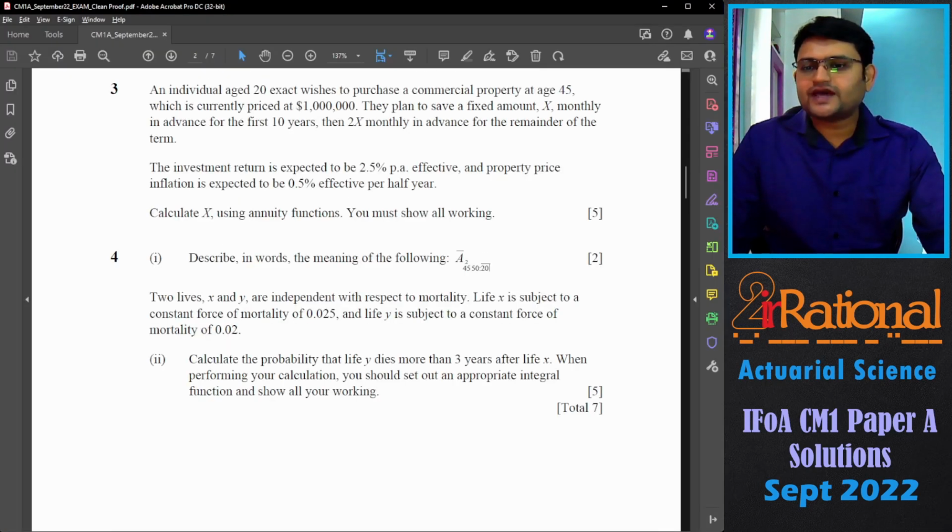Two lives X and Y are independent with respect to mortality. Life X is subjected to a constant force of mortality of 0.025 and life Y is subjected to a constant force of mortality of 0.02. Calculate the probability that life Y dies more than 3 years after life X. When performing your calculation, you should set out an appropriate integral function and show all your working.